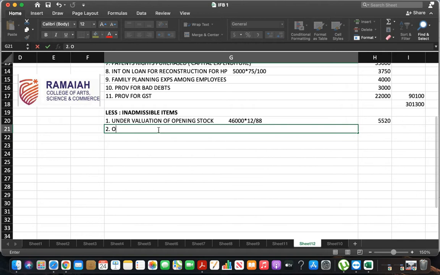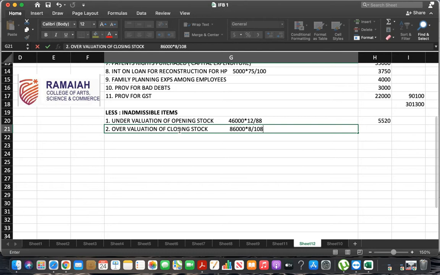Next, overvaluation of closing stock. Tell me calculation. 86,000 into 8 divided by 108 because it is overvalued.